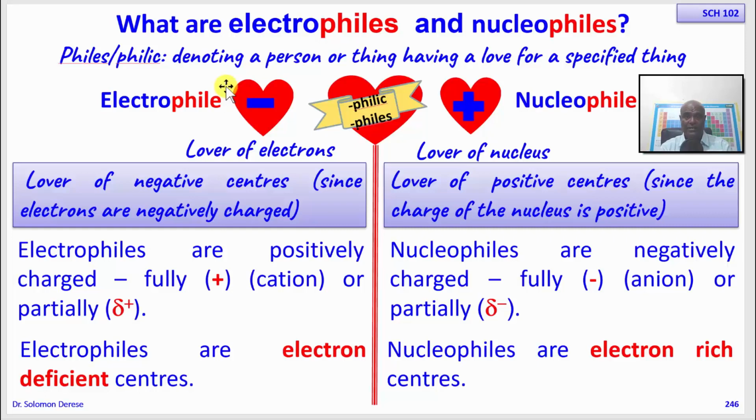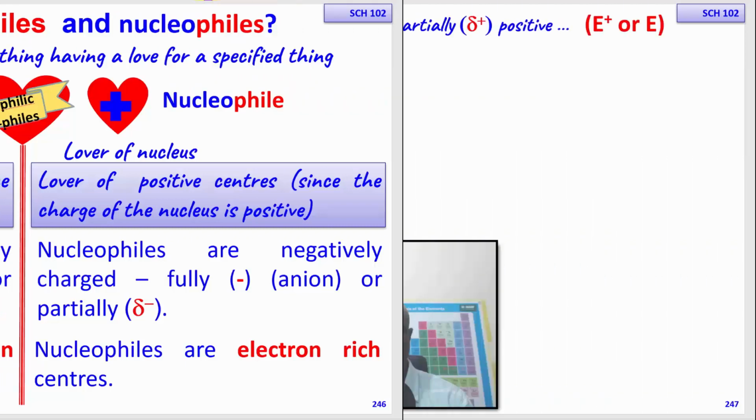When they reach a certain distance between each other, the force of attraction becomes very strong. As a result, they form a bond. So this is the basic definition of electrophiles and nucleophiles. Next, we are going to see ways of identifying an electrophile and a nucleophile, and how electrophiles and nucleophiles react with one another. That's what we are going to study next.